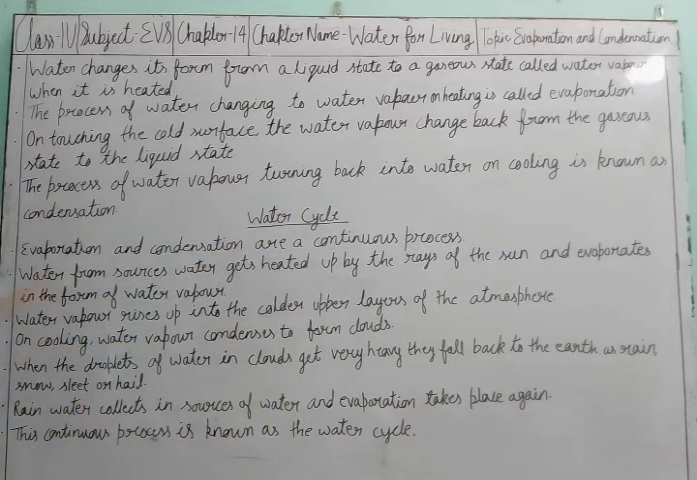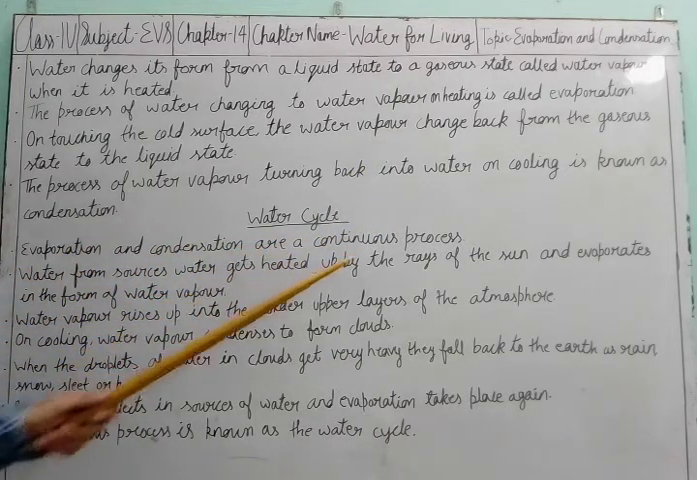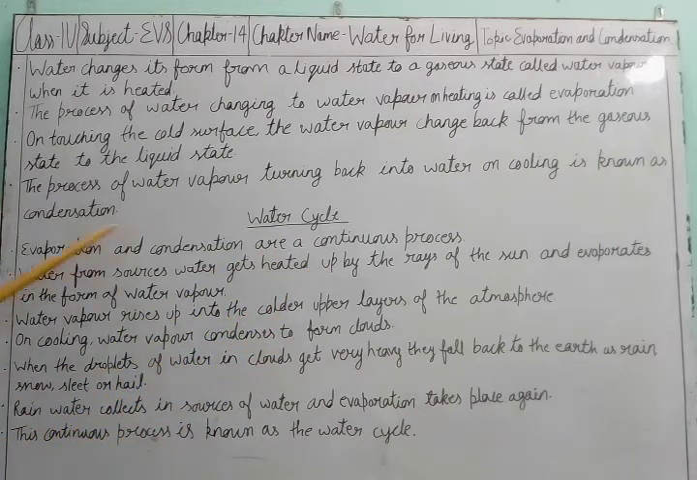Water cycle. Evaporation and condensation are continuous processes. Both of these processes are continuous. They cannot be stopped. It is a natural process, and whenever the condition comes, the process starts. Whenever the water gets heated, it is evaporation. Whenever the water vapor gets cold, it is condensation.